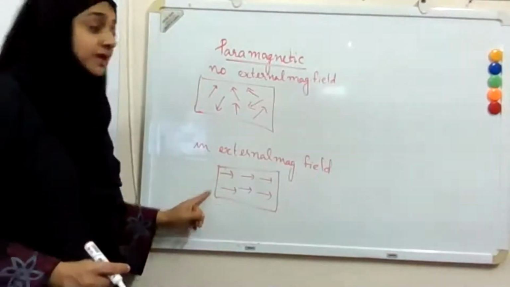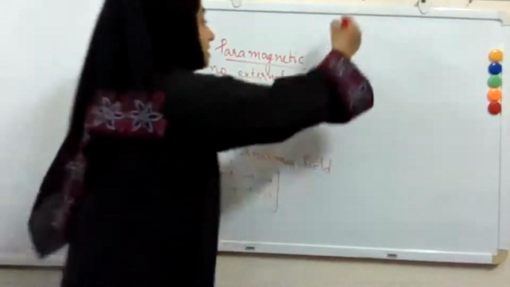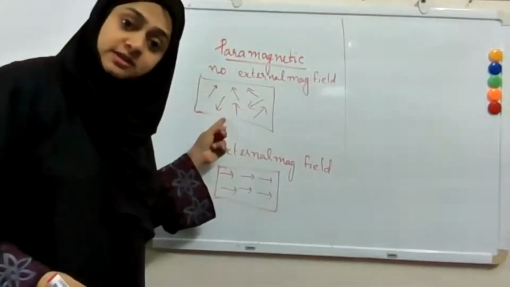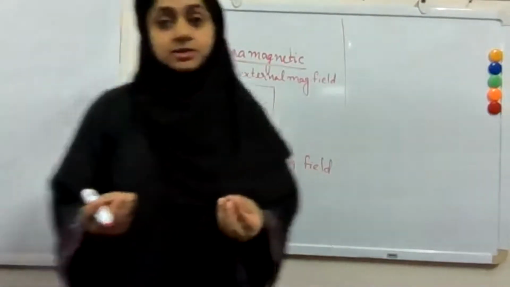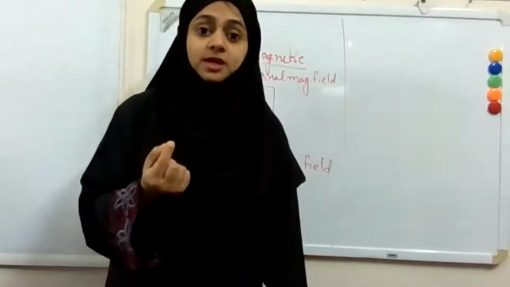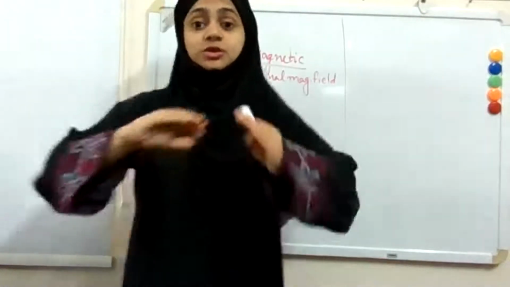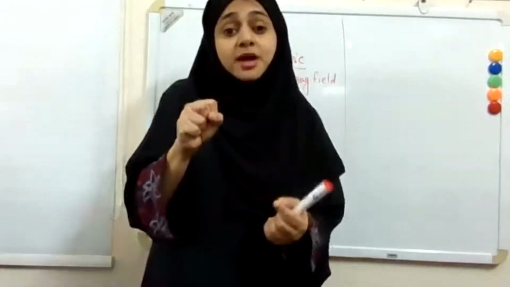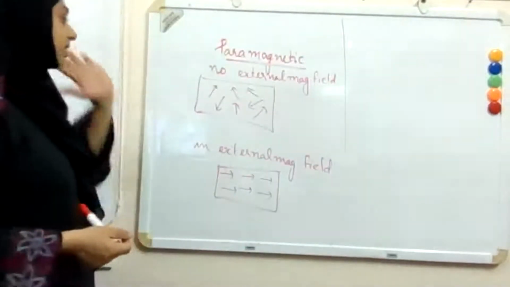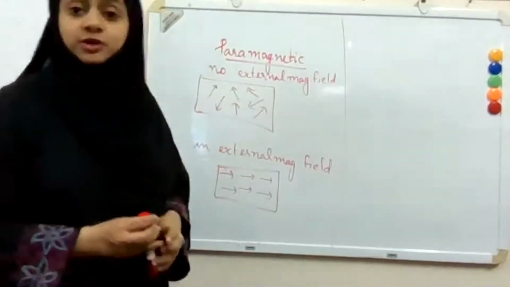This is what is happening in paramagnetic substances. These are due to electrons in the atoms. Suppose one atom has one unpaired electron. That atom will have some magnetic property due to that unpaired electron, and they will be randomly oriented. Each atom will be randomly oriented.